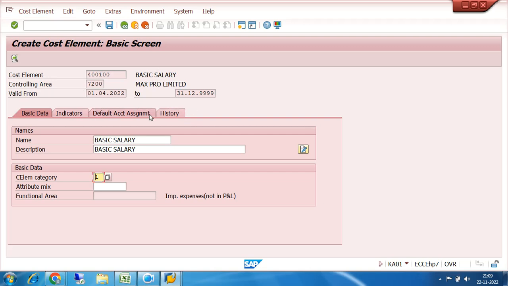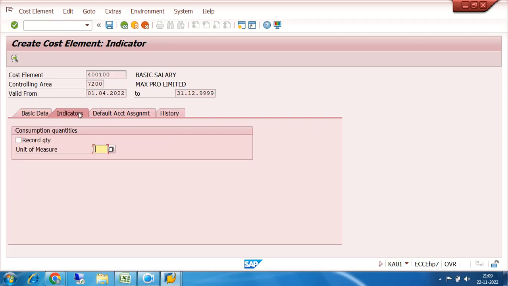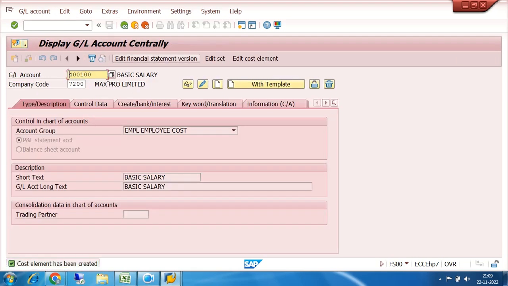There are other 3 tabs also. One is indicator. Is there any unit of measure, kg or liter, meter? Is there anything? No. Then default account assignment object, nothing is there. So click on save. So this is now converted into a cost element, that is basic salary, right?